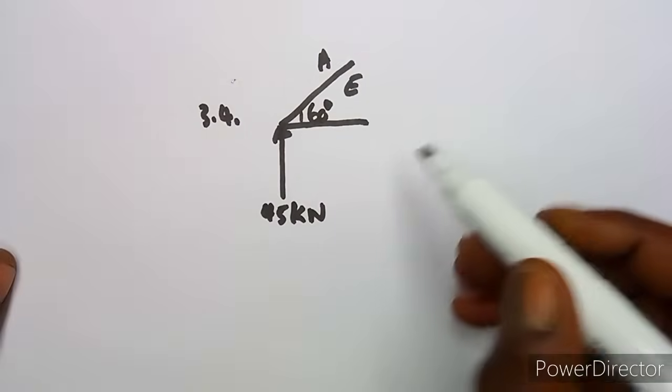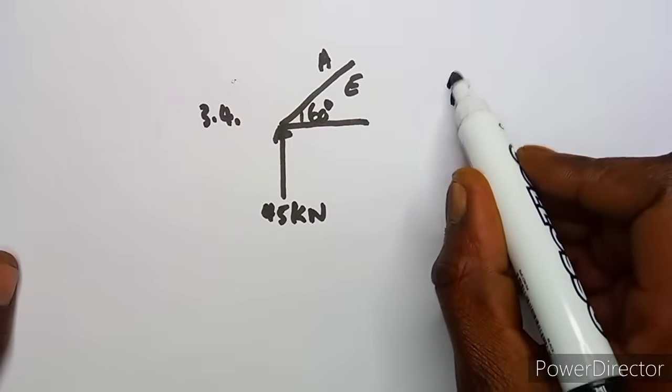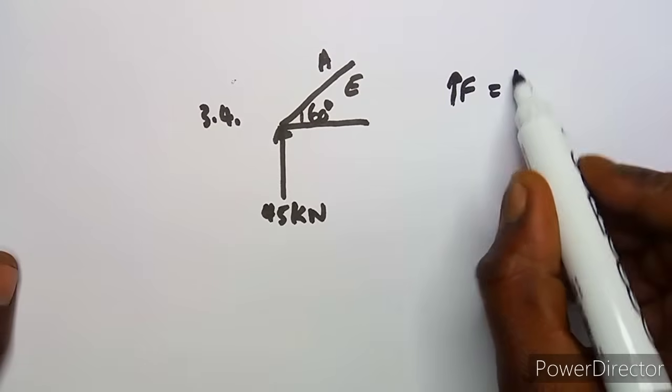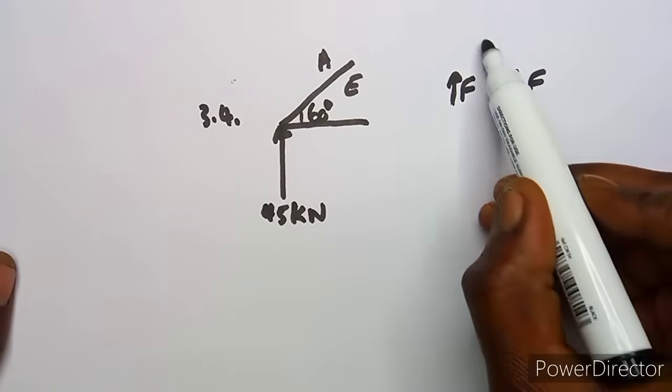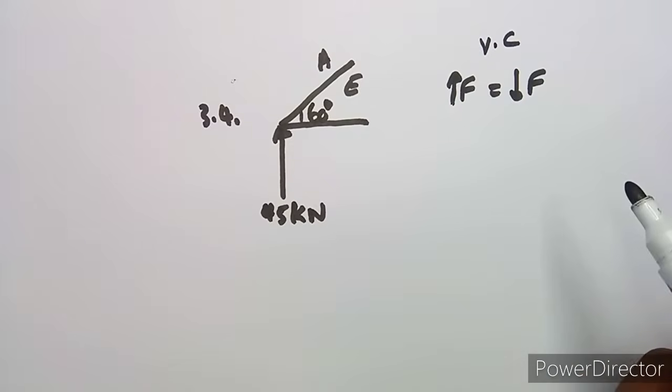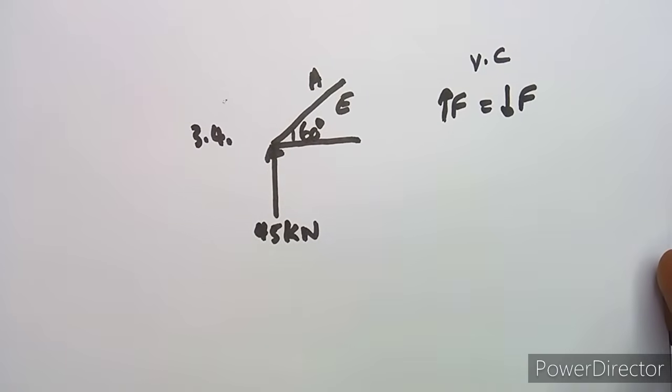So working with this AE, guys, as you can see, we are having an upward force. So we know that upward forces are equal to downward forces, the sum of these, using the vertical components. Remember, whenever you work about upward forces, you are working with what? Vertical components.